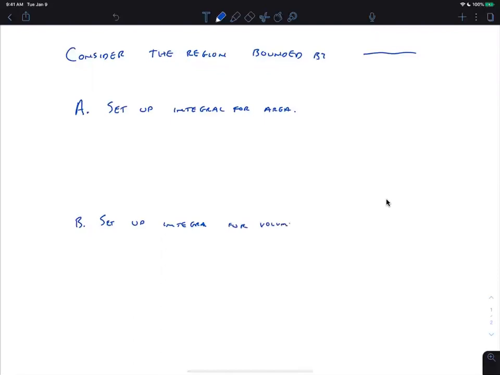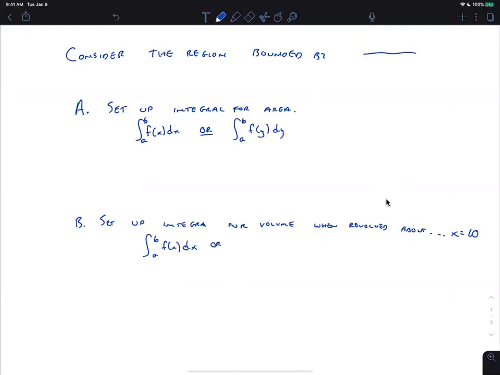Volume when revolved about whatever. Okay, and C will be the same thing, like x equals 10 or something like that. Okay, so what it's going to do is it's going to give you this. It's going to say the integral should look like either f of x dx from a to b, and it just tells you that. So it just says, okay, it's either going to be this or this. And then same thing down here, it's going to say it's either this or this. And it's not like you pick one. It's just saying, okay, it's going to be one of those 2, and you decide, I guess.